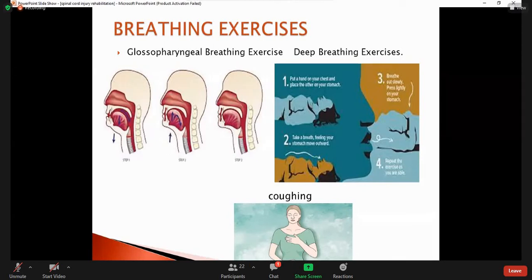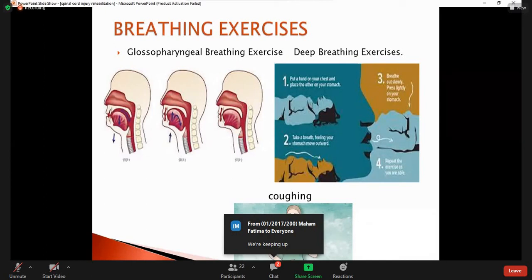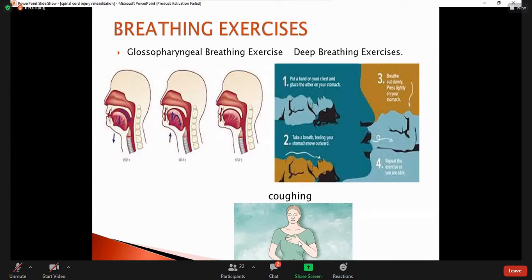So these are the breathing exercises which we use to improve the breathing conditions. Deep breathing is for lower injuries and when the patient is in the acute stage. And if we encourage the patient to do coughing, it mobilizes the secretions.